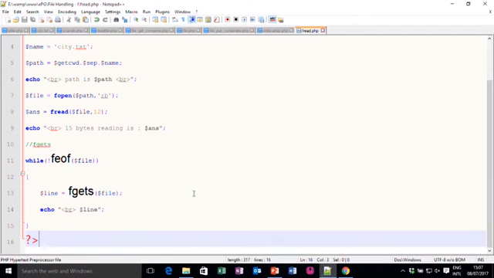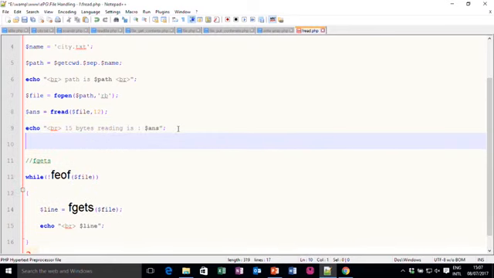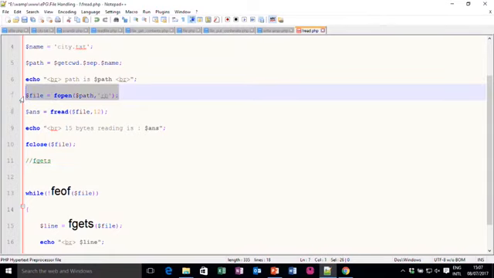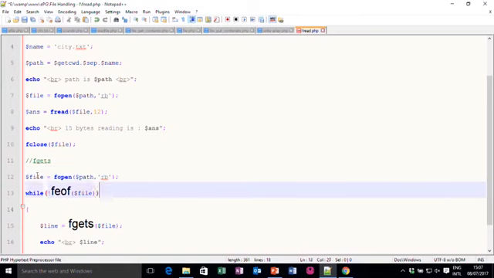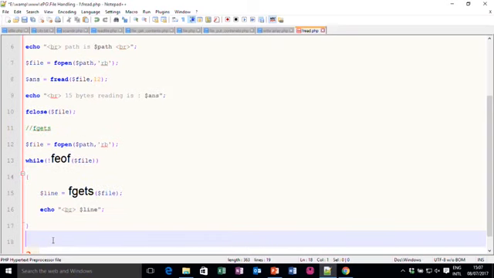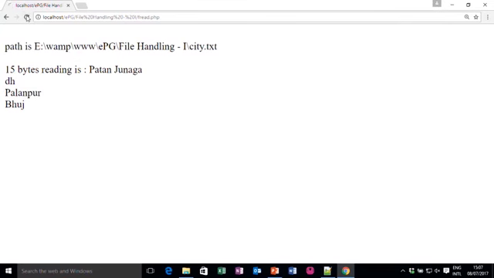It is always a good idea that you should close your file once you read it. So, let me close it here, fclose $file, and then I should reopen it. Again I can use this line. Instead of writing, I can write $file is fopen and read it. So, now it will start reading from the first line, and finally, I should close it. You should close a file once use is completed.